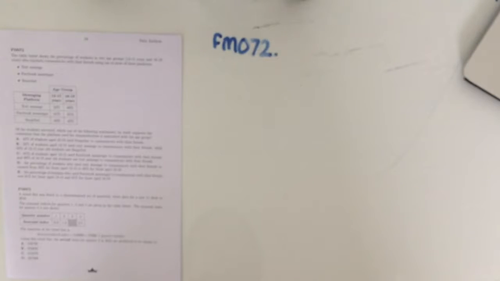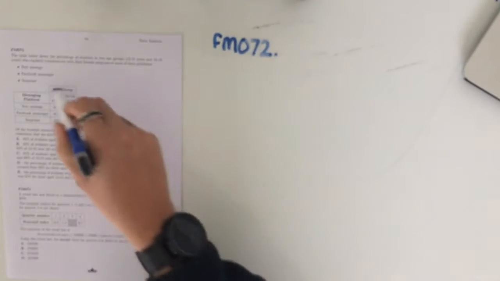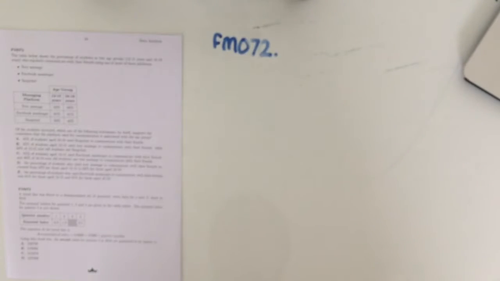Now, this question is a bit more of a thinker. It says the table below shows the percentage of students in two age groups, 12 to 15 years and 16 to 19 years, who regularly communicate with their friends using one or more of three platforms. So that would be text message, Facebook Messenger, and Snapchat. So we've got a bit of a breakdown here of how that's all working.